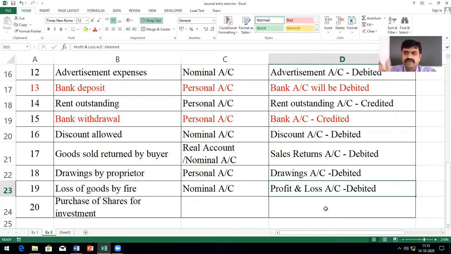If it is a gain, the P&L account will be credited, for example when you sell property. That we will explain later. Any losses, you take to the P&L account and debit it. Income, you credit to the P&L account. These are actually the losses of the company: unfortunately there was a fire and the company lost the goods.